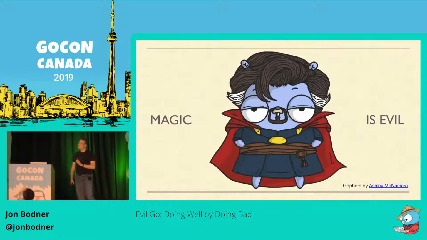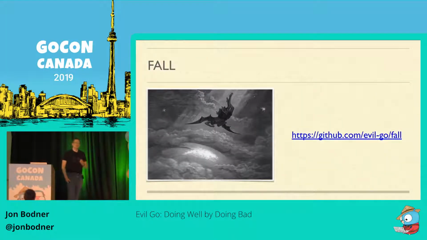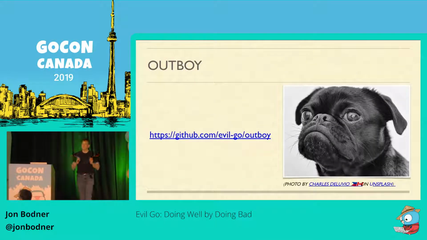So what does it look like if we put all of this evil together? You'd have a framework that uses lots of configuration files, populates fields of structs using pointers, defines interfaces to describe the types that are being published, relies on magically run code, and it panics whenever there's a problem. And if you go to github.com/evilgo, you'll see Fall, a dependency injection framework designed to bring you all the bad things you could possibly want. And I've paired it with a tiny web framework, Outboy, that follows the exact same principles. And yes, these are real.